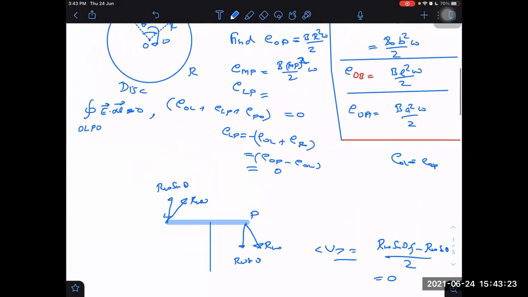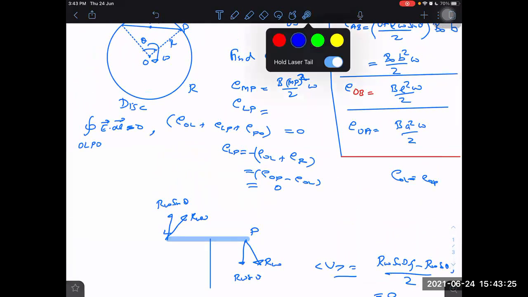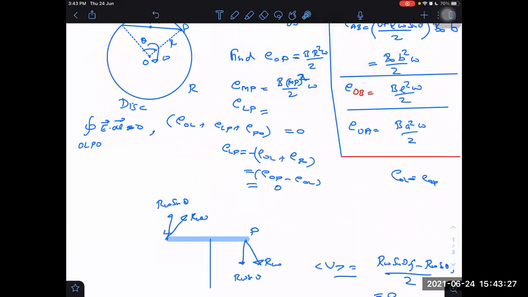I don't know why this is not required. If I went by this method, it confused you. But that doesn't mean it is wrong. Whatever we are doing here is also right. Another way of doing it. I'm telling you EOP and EPO are negative of each other. That is also right. Nothing is wrong in this. And both are equal. That is also right. Everything is right till now. But we can do it this way also. This we can trust always.